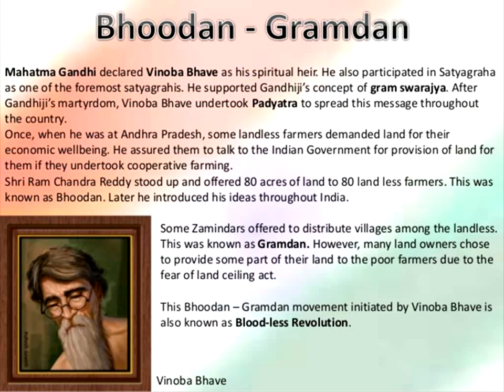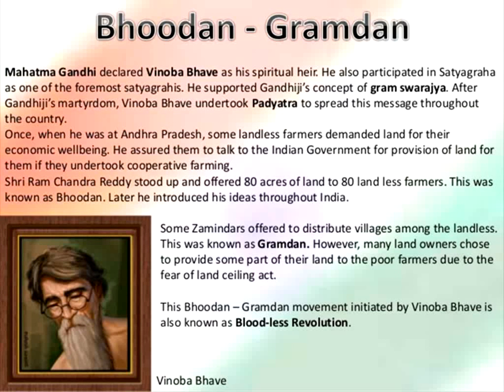You understand that word. 80 acres of land to 80 landless farmers was known as Bhudan, and later he introduced these ideas throughout India. Based on him, some Zamindars offered to distribute villages among the landless. This is known as Gramdan. The Zamindars gave land to the landless farmers. Gram in the village area goes for Grama Panchayat; Grama means village only.